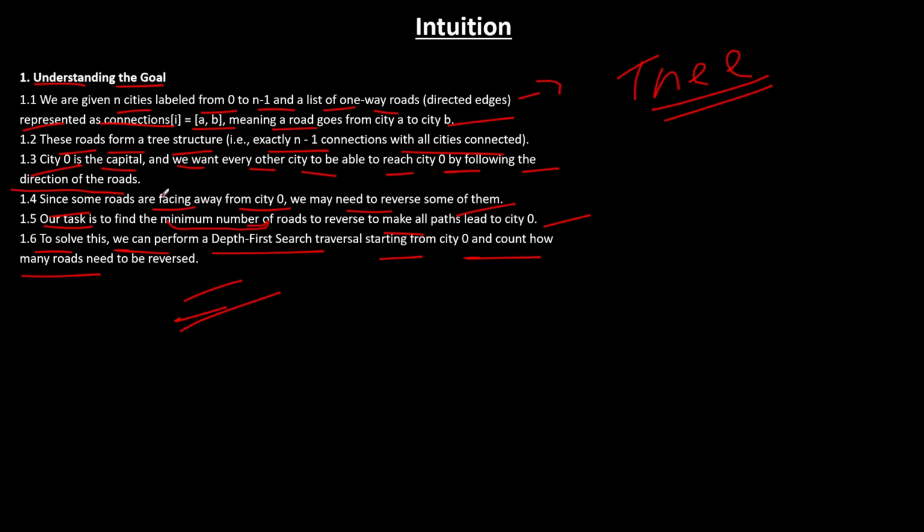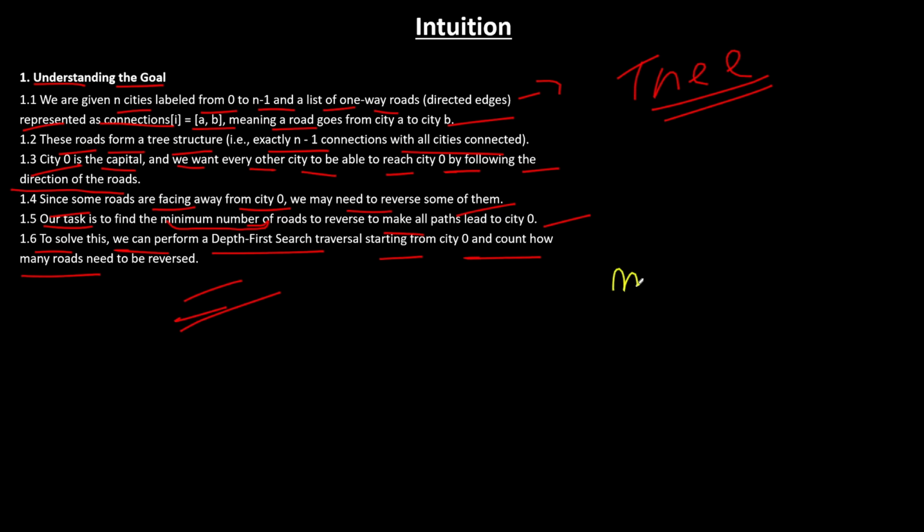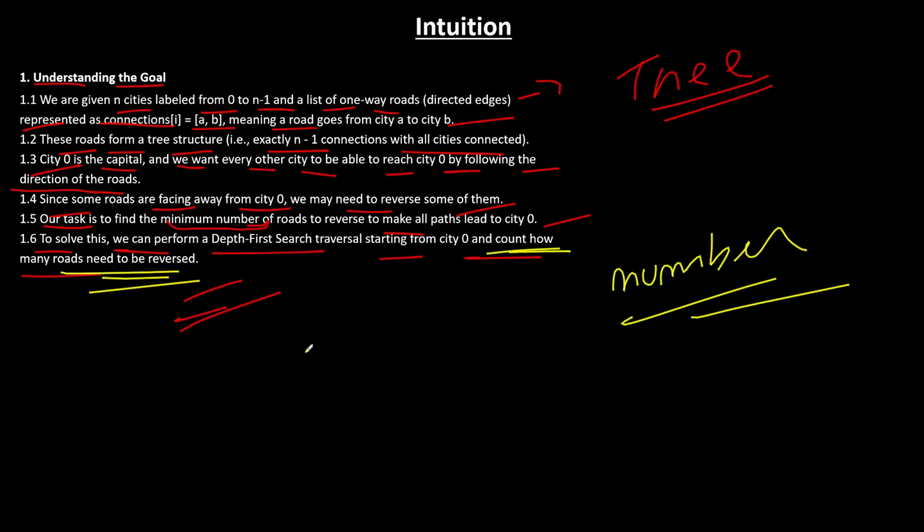So here, if you pay attention, we have to return a number, right? And I already said we will count how many roads need to be reversed. Okay. So one way could be to create a new tree, reverse the edges which have to be reversed and take the count by doing that. But that will be a lengthy process, and the space complexity and time complexity will increase for no use. Rather than that, we will try something else.